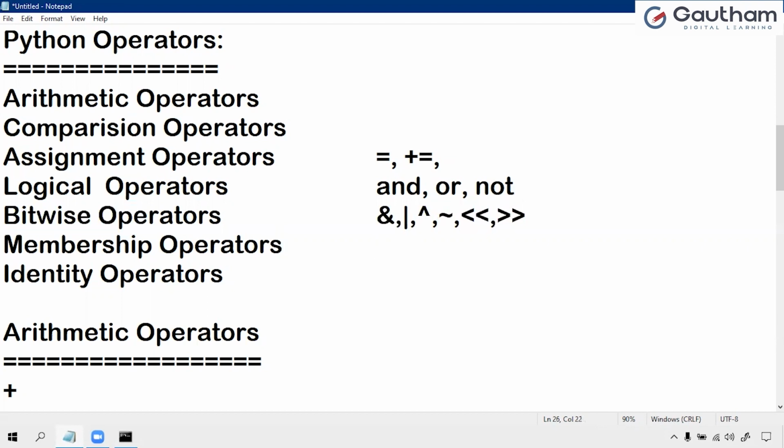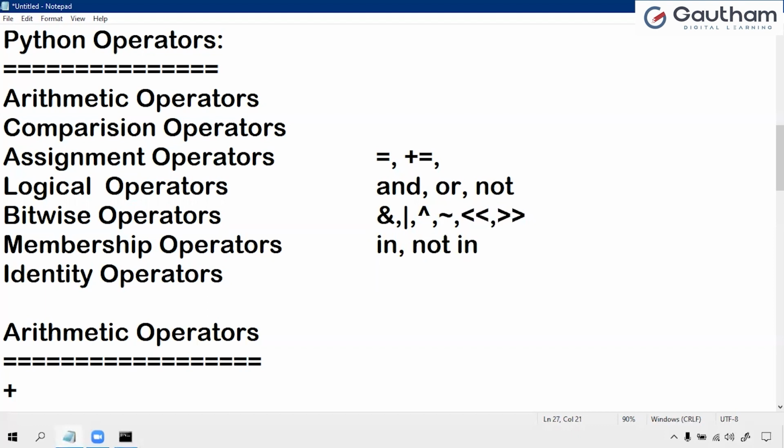Coming to these membership operators. Python membership operators are used to check the membership of a value inside a Python data structure. If the value is present in the data structure, then the resulting value is true, otherwise it returns false. So here we have two operators. One is in, the other is not in.